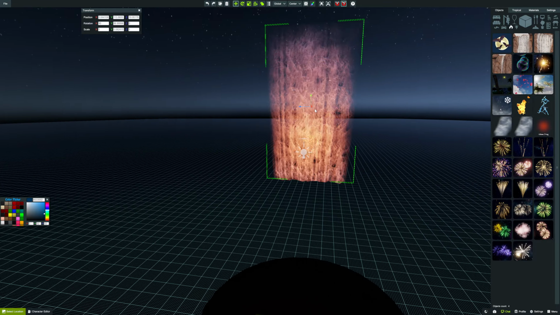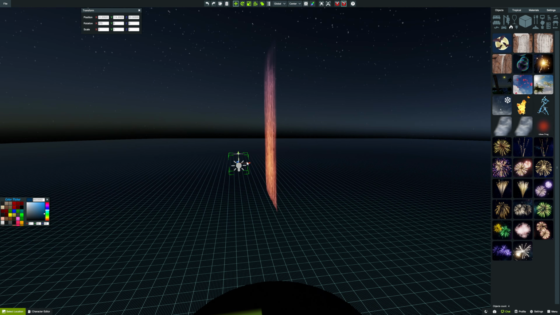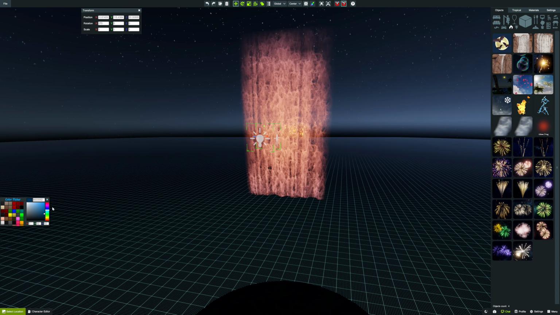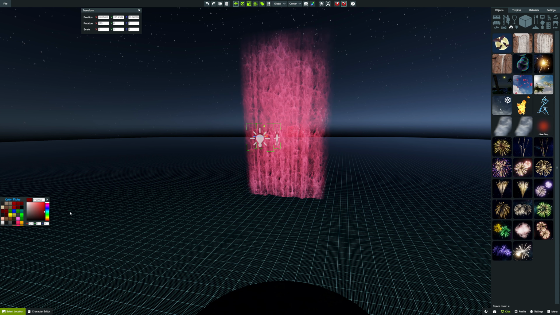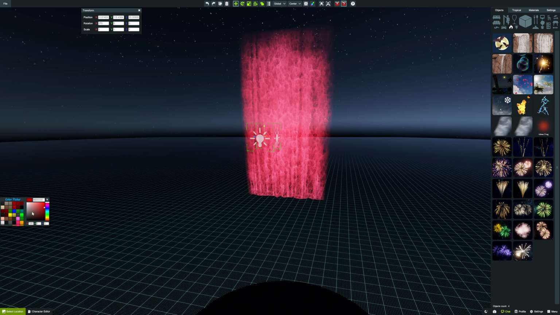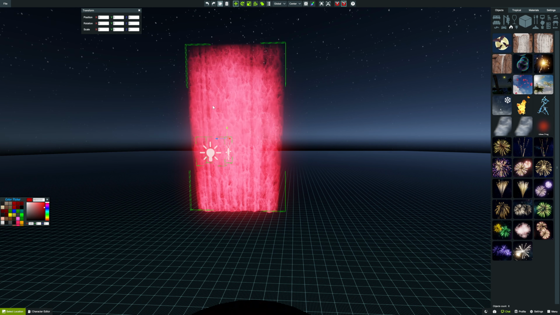Alright. This one, you basically just have to have the light prop sitting in front of the waterfall. Let's turn it red. Now it's red. Of course, you can change the brightness of it. You can change the color of it as well.